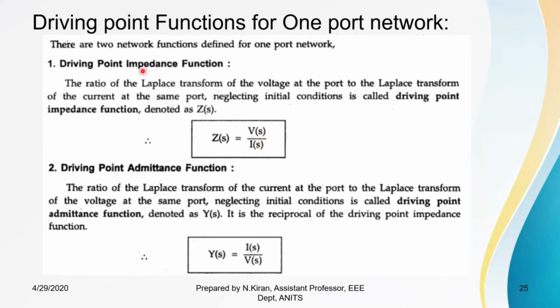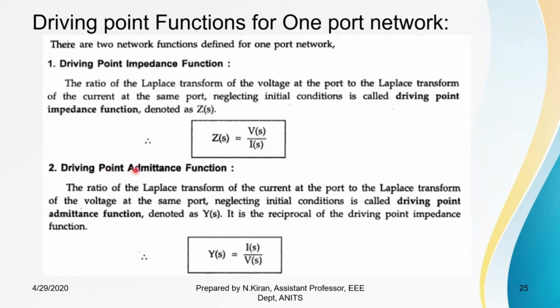Remember that driving point functions can be applied to, in this case, only one port. That is, if the voltage is measured at one port, current is also measured at the same port. Under the assumption that all initial values are 0, the driving point impedance function, mathematically, Z(s) is nothing but V(s) by I(s).